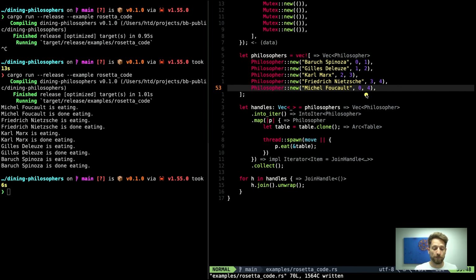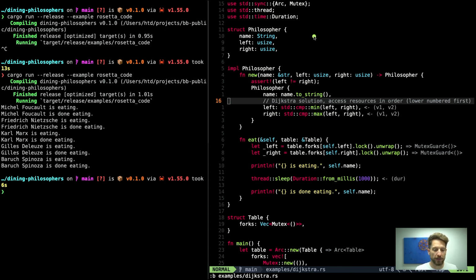The thing is also, this is not a good API because the programmer that uses this philosopher struct has to know to put those two in the right order. Otherwise, he actually is prone to a deadlock. So I came up with a solution that takes this as inspiration, but makes it a bit nicer to use. So let's hop to the solution.